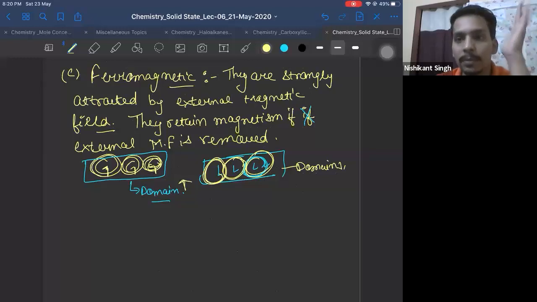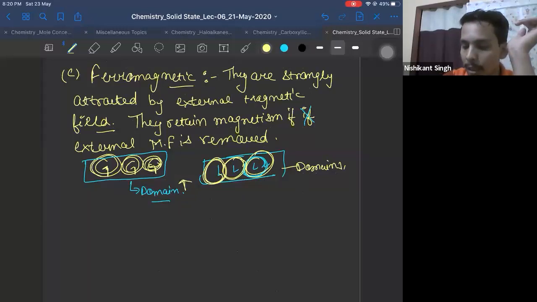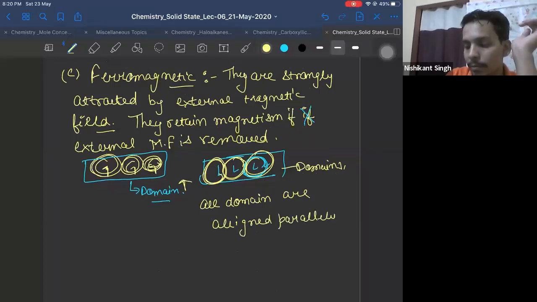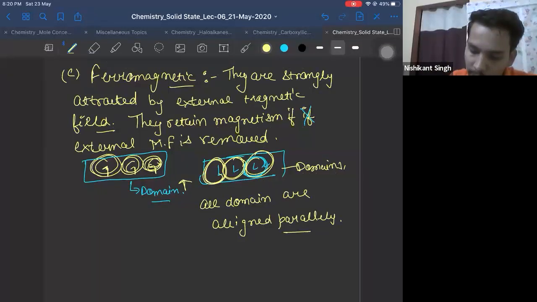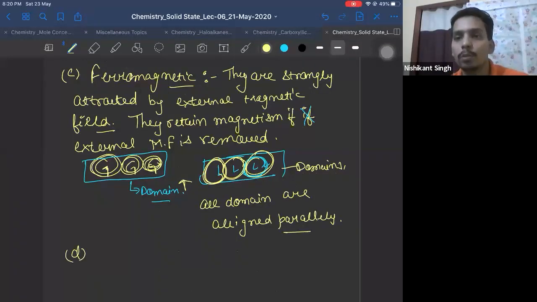In a ferromagnetic substance, all domains are aligned parallelly. All domains are aligned parallelly. Very important. Okay? Now coming to the last 2, which are the most important and most confusing for the students,